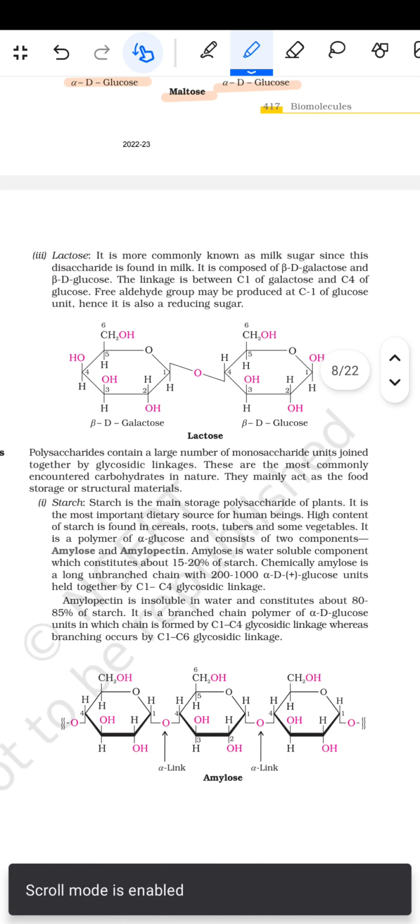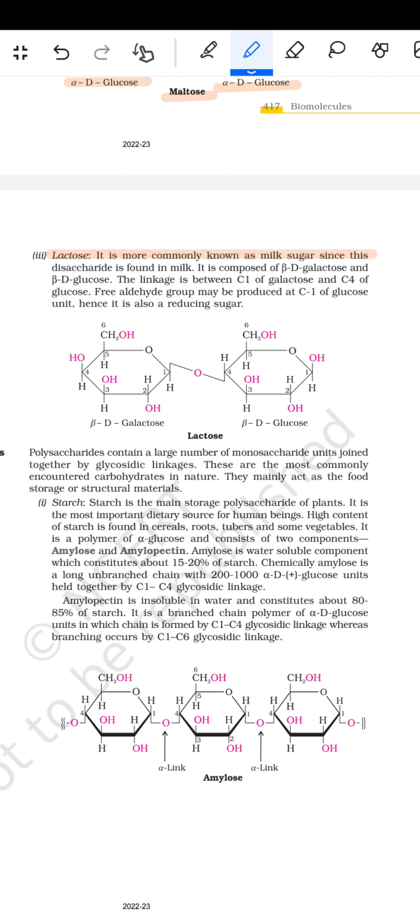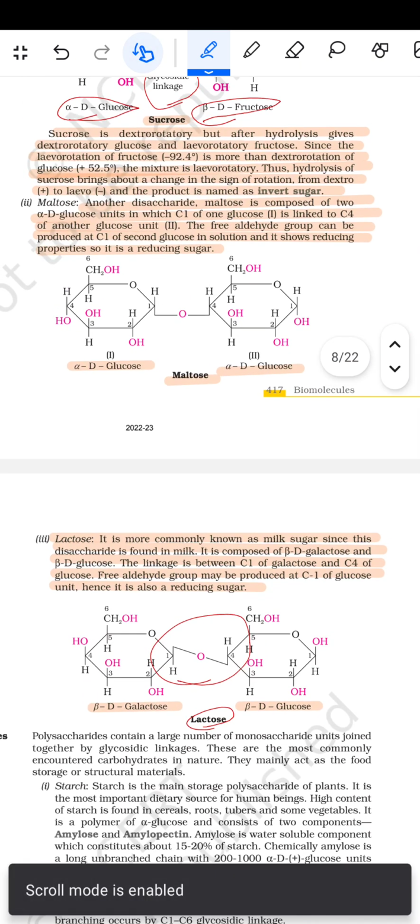फिर आता है इसके बाद लैक्टोज। तो लैक्टोज it is more commonly known as the milk sugar since this disaccharide is found in milk. It is composed of beta D galactose and beta D glucose. The linkage is between the C1 of galactose and the C4 of glucose. The free aldehyde group may be produced at the C1 of the glucose unit, hence it is also called a reducing sugar. तो ये हो गया बीटा डी गैलेक्टोज और ये हो गया बीटा डी ग्लूकोज और ये लैक्टोज का स्ट्रक्चर दिया हुआ है जिसमें ये बॉन्ड होता है लैक्टोज में।